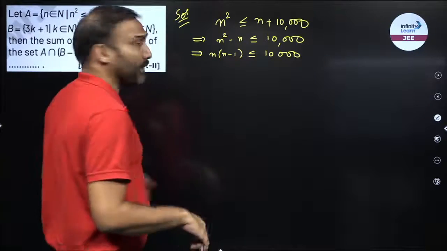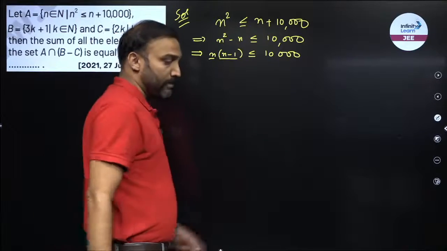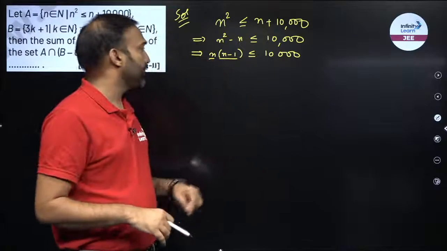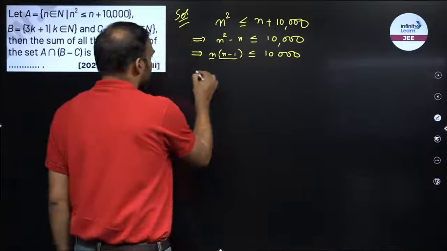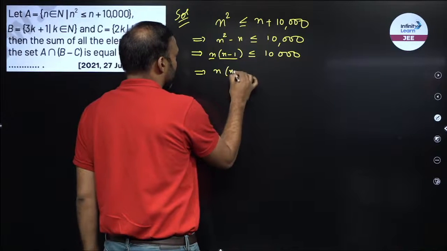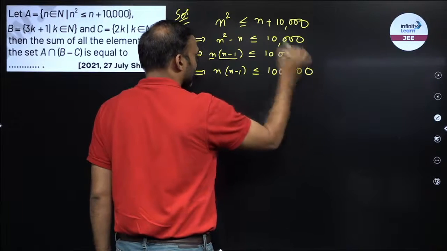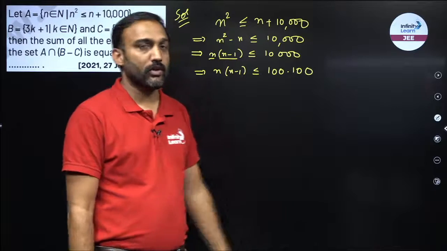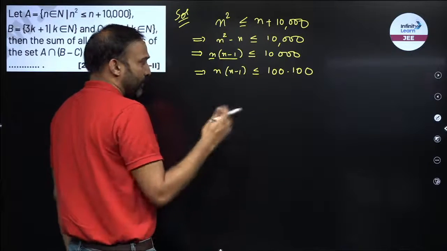सो अभी n कैसा अपना नेचुरल नंबर है। सो ये एक नेचुरल नंबर है, ये भी एक नेचुरल नंबर है। तो I am multiplying two natural numbers which are consecutive. उनका प्रोडक्ट आ रहा है यहाँ पे। So why not I break the right hand side also. So if I write this as n into n minus 1, 10,000 I can write as 100 into 100. This is not consecutive. These are the same natural numbers. Now n into n minus 1 has to be less than equal to 100 whole square.